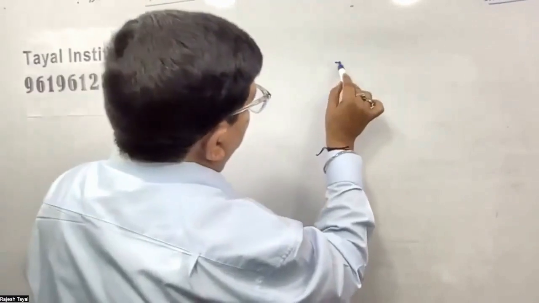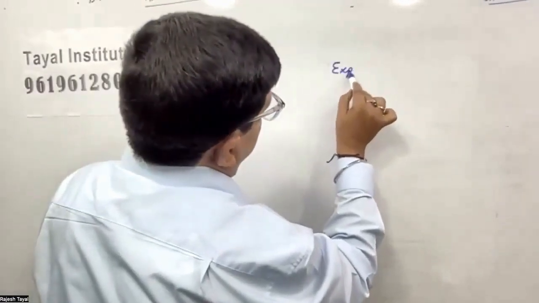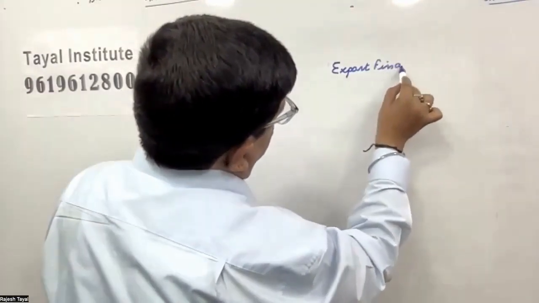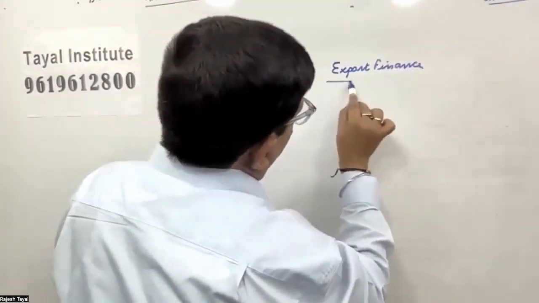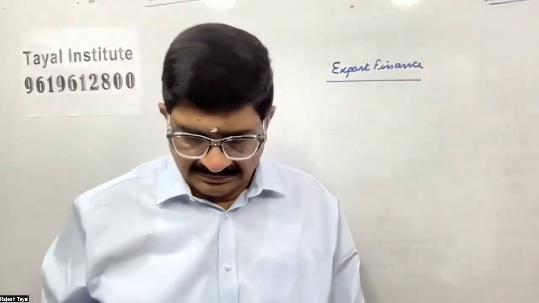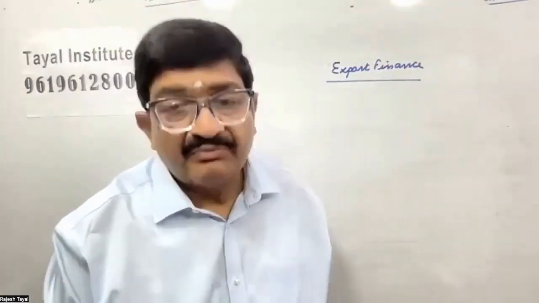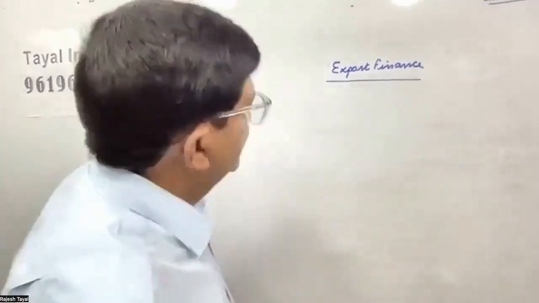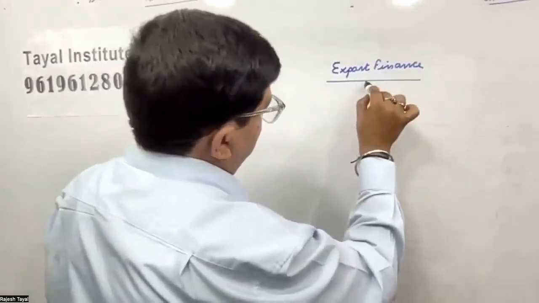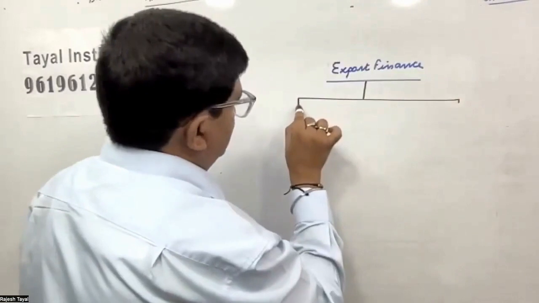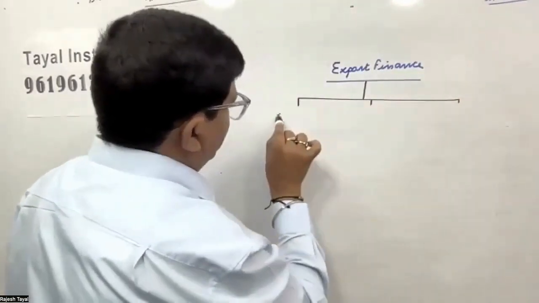Now, export finance. How can you finance your exports? In terms of credit. Maybe your own money, maybe credit. Number 1, own funds.